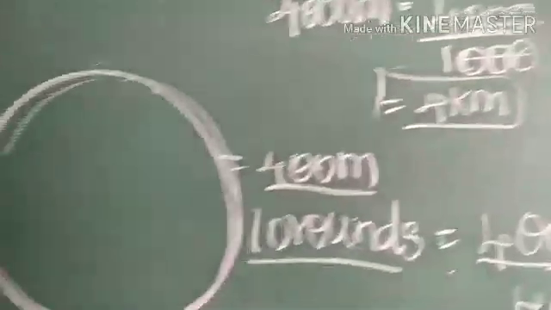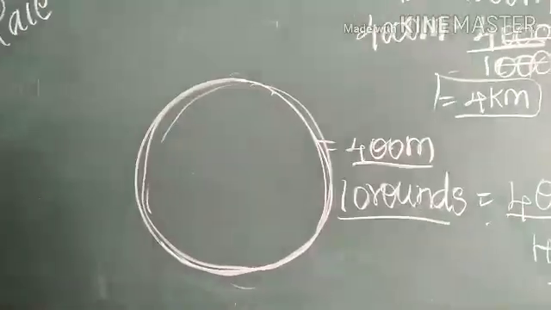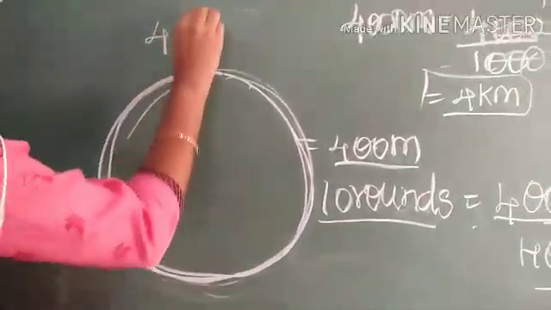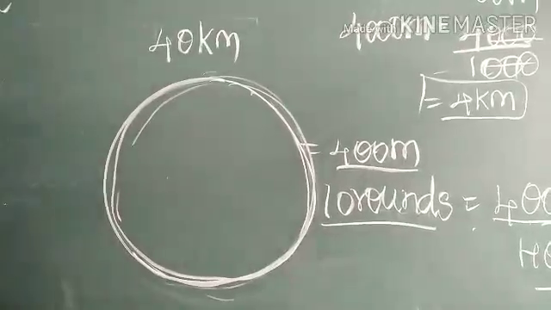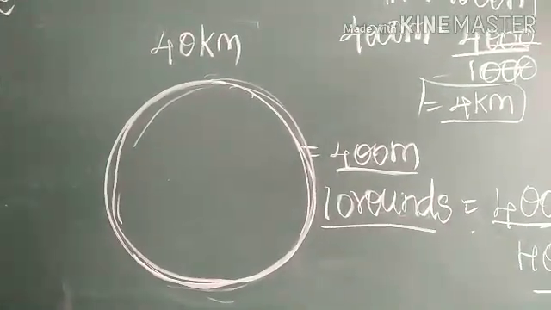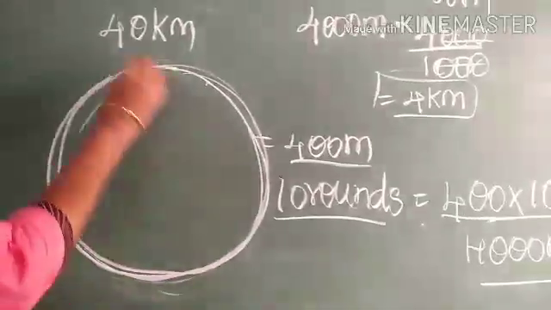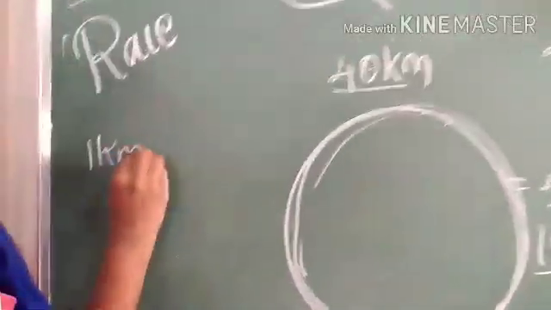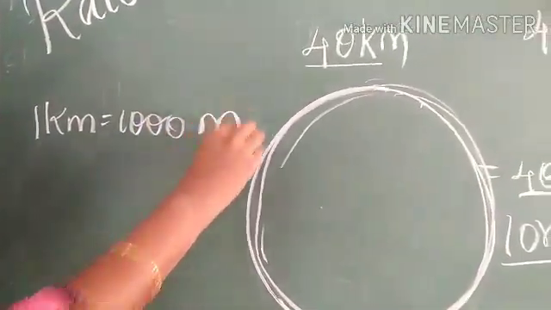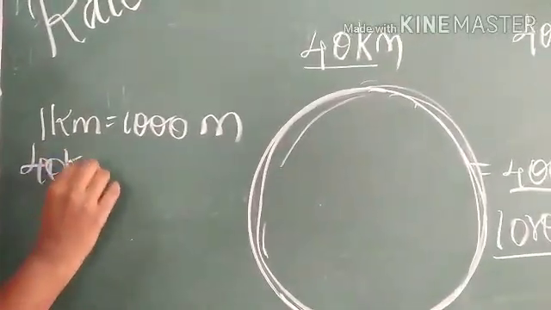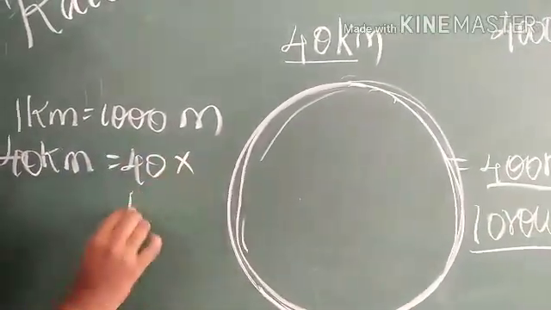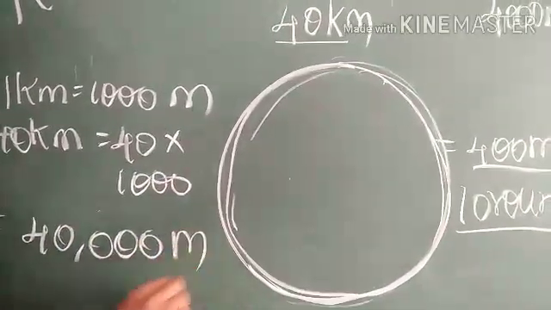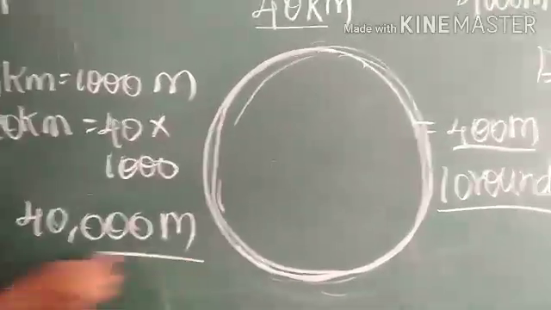Now let us move on to the question. Now you have to run a marathon in a stadium, about 40 kilometers. First you have to convert this 40 kilometers to meters. So again 1 kilometer equals 1000 meters, then 40 kilometers equals 40 into 1000, that is 40,000 meters. So 40 kilometers equals 40,000 meters.